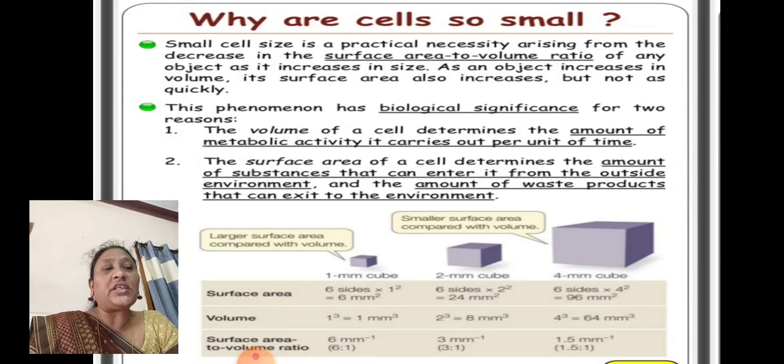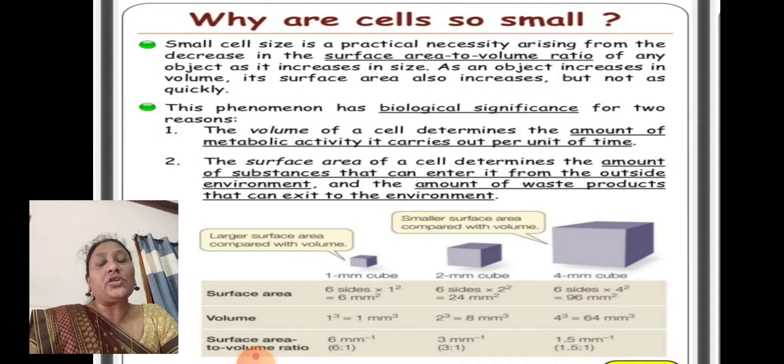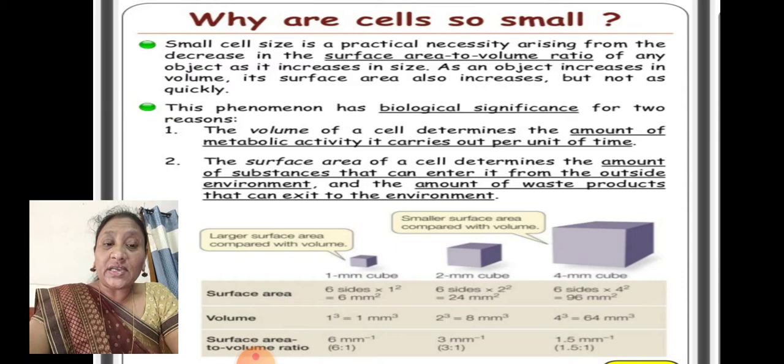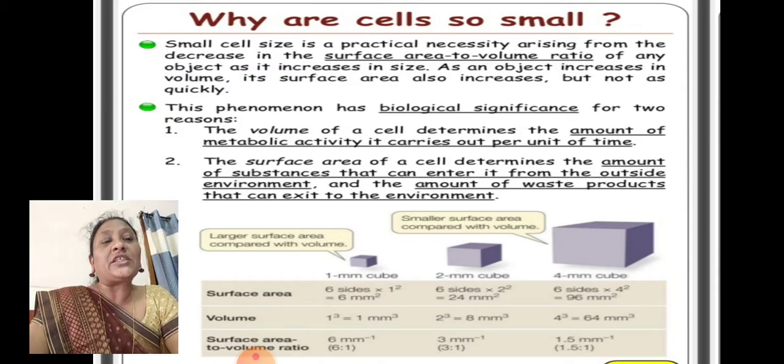As an object increases in volume, its surface area also increases, but not as quickly. If the volume is increased, the surface area also will be increased. This phenomenon has biological significance for two reasons, which is very important for living beings.